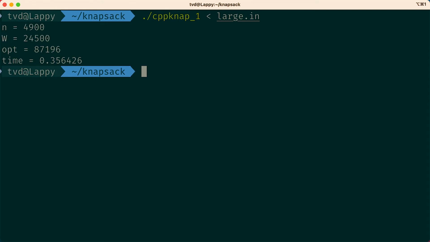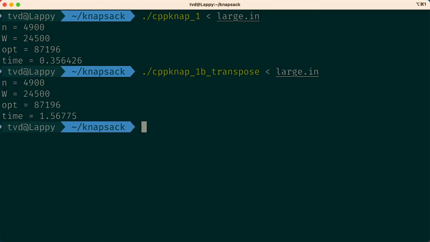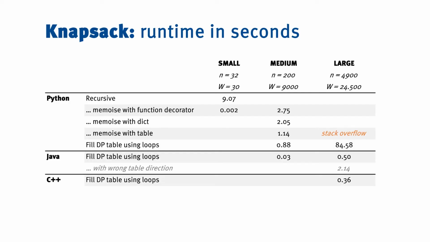It is actually faster than pretty much the same Java code, but not by a lot. Just for fun, let's also try doing the table the wrong way around again. Are we affected by that? Yes, it's a pretty similar effect. I don't know what you expected, but C++ and Java are actually pretty close here, and that doesn't surprise me. If you're just crunching numbers, and garbage collection is pretty easy in our program, for example, there's just not a lot to choose between them. But let's see if we can go faster still.